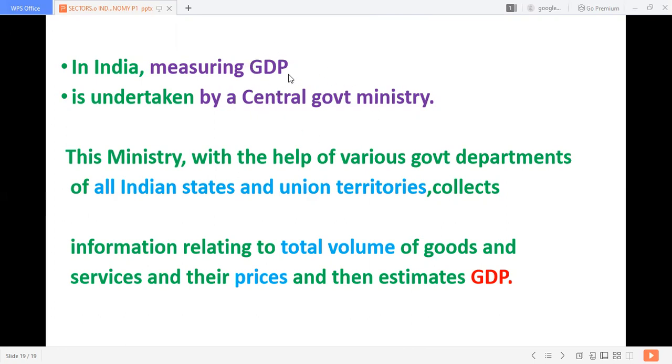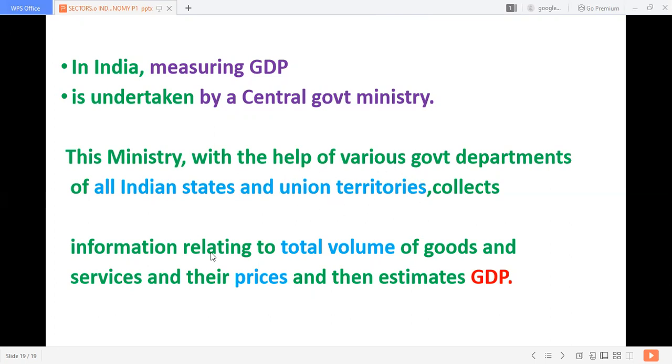Calculating GDP, I mean gross domestic product, from the production of each sector is done by the central government ministry. How will it do this? With the help of all over the nation, all the states' income should be added. All the 3 sectors' income should be added. So, with the help of various government departments of all Indian states and union territories, everything is to be included. All Indian states and union territories' production should be included.